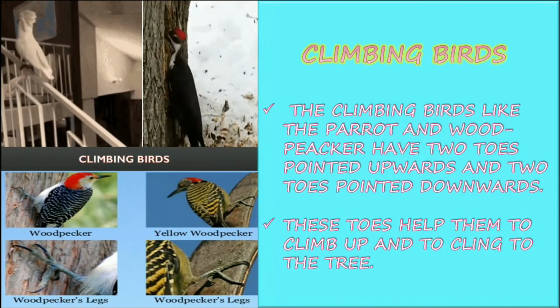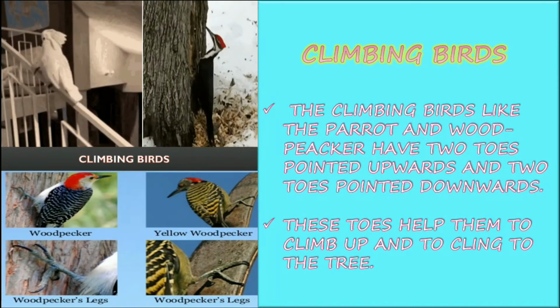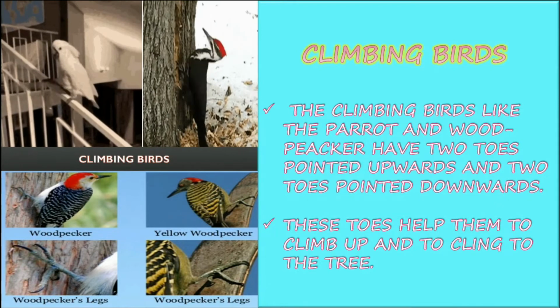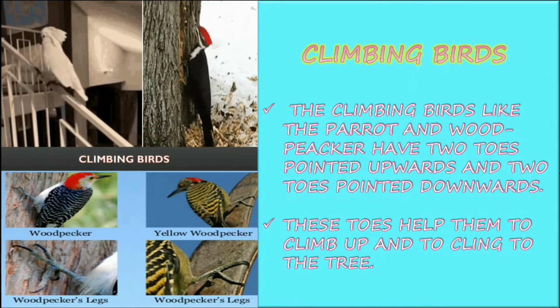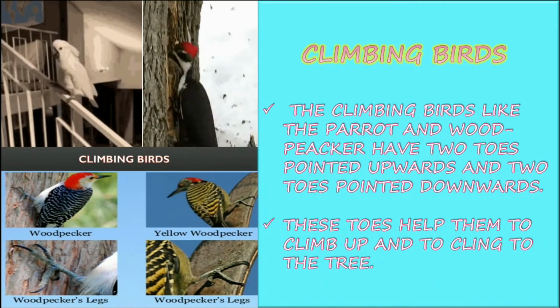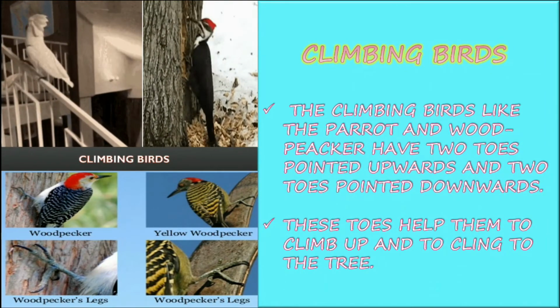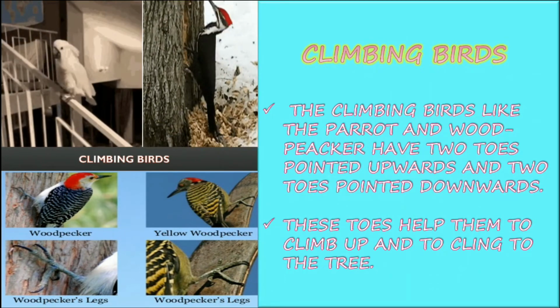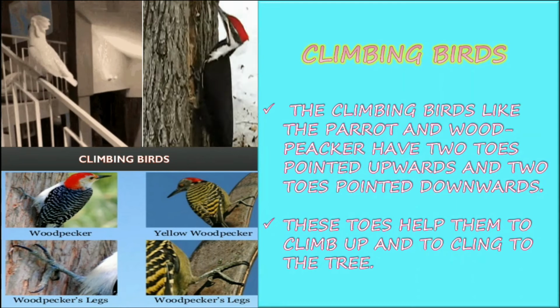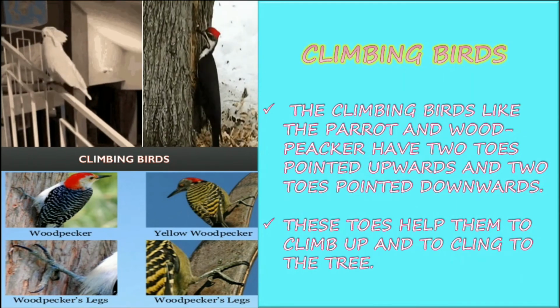The climbing birds like the parrot and woodpecker have 2 toes pointed upwards and 2 toes pointed downwards. So it also has 4 toes, but 2 will be pointing upwards and 2 will be pointing downwards. These toes help them to climb up and to cling to the tree. So it helps to climb up the tree and to sit on the tree.